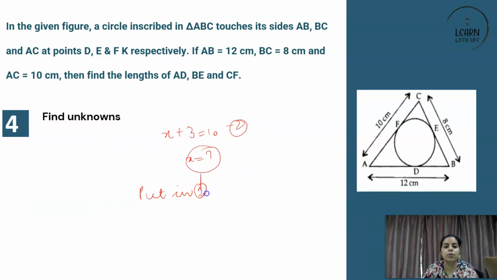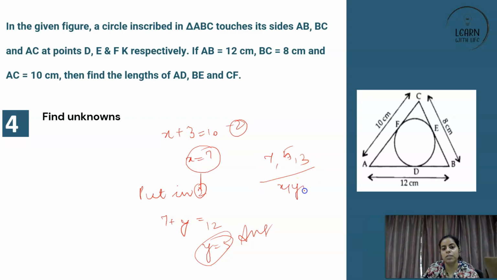Put x is equal to 7 in equation number 1. What was equation number 1? X plus y is equal to 12. So 7 plus y is equal to 12. That means y is equal to 5. So these are all your answers: 7, 5 and 3 in terms of x, y and z. Now you can cross check. In the exam, if there are ways wherein you can cross check, nothing like that, so that you are sure that your answer is correct and you have marks secured for it.